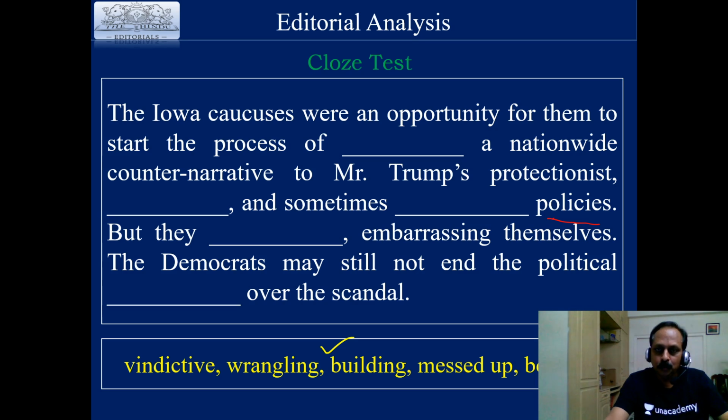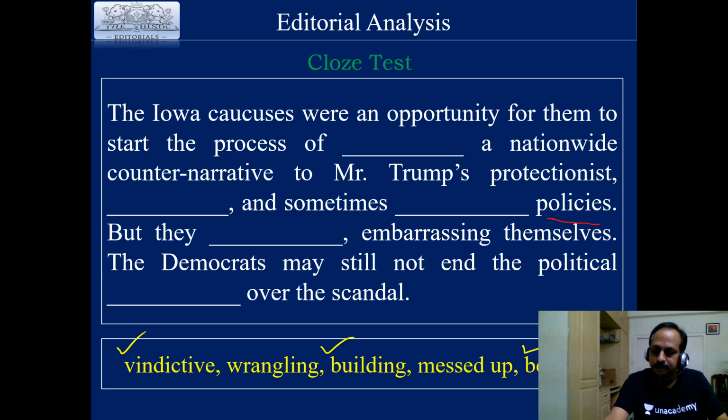The Iowa caucuses were an opportunity for them to start the process of building a nationwide counter-narrative to Mr. Trump's protectionist, bellicose. That is the right word. What is the second one? Bellicose. And sometimes, what is the next? Yadav, your answer is right. Bellicose. What is the next one? And sometimes, what sort of policies? You have to select vindictive. That is absolutely right. Who is this? Optimus Prime. Vindictive, bellicose, and vindictive policies, all adjectives.